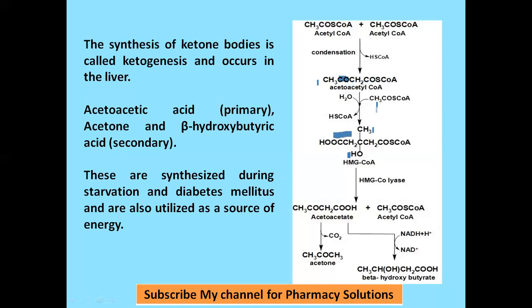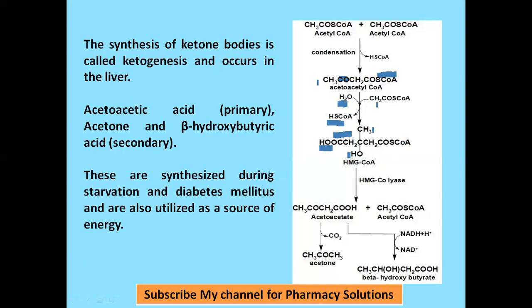The OH is coming from a water molecule, and one hydrogen in this water molecule will be taken up by the CoA to form HS-CoA. That's how this molecule, HMG-CoA, hydroxymethyl glutaryl-CoA, is formed.